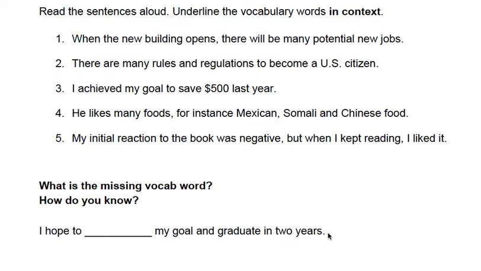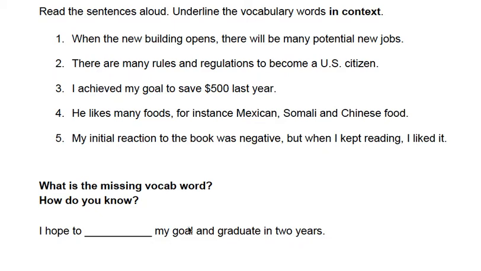So I think real quickly you're probably thinking, oh, goal, right? So we're talking about getting my goal, just like number 3, achieve. So I hope to achieve my goal and graduate in 2 years. We had some context clues about a future possibility to achieve or get and succeed at.